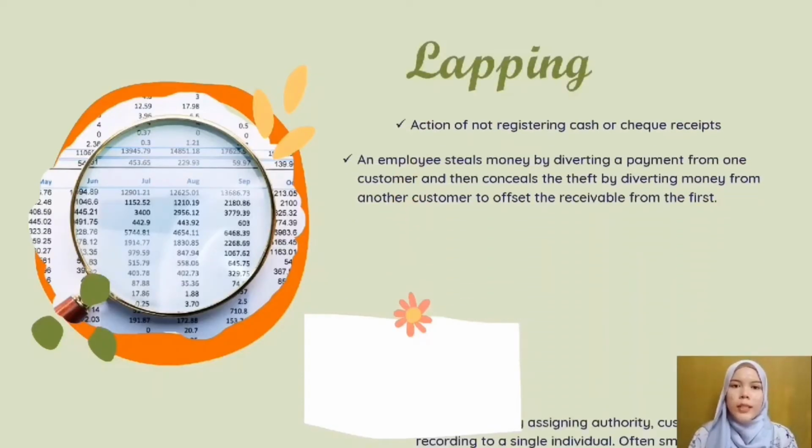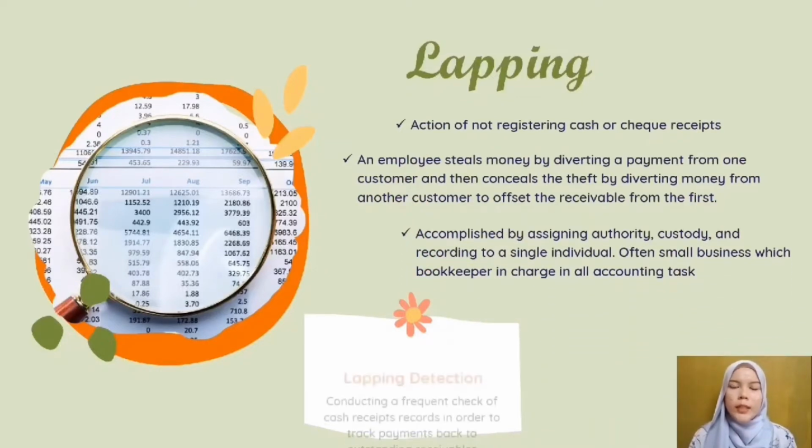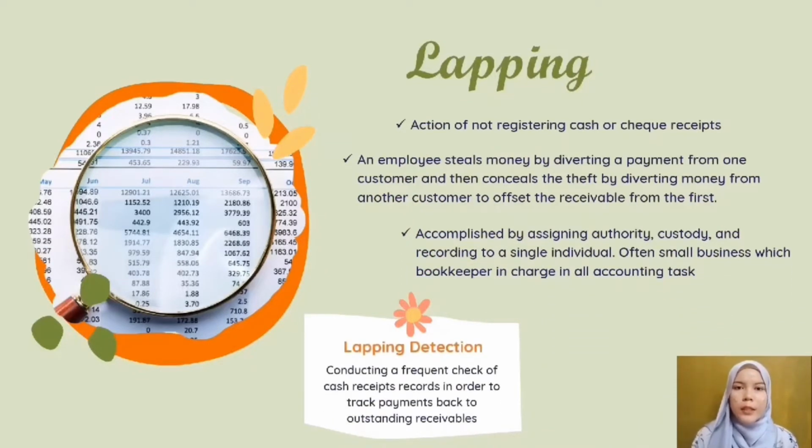Lapping occurs when an employee steals money by diverting a payment from one customer and then conceals the theft by diverting money from another customer to offset the receivable from the first. Lapping is simply accomplished by assigning authority, custody, and recording to a single individual. This is highly common in a small business where a bookkeeper may be in charge of all accounting tasks.